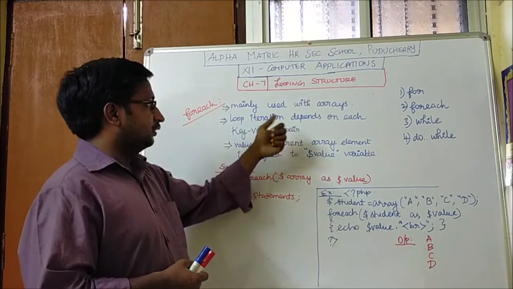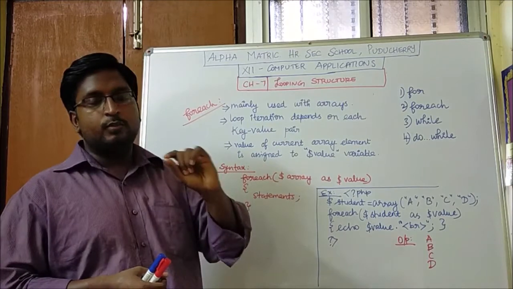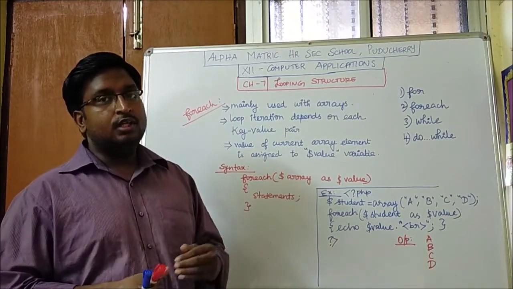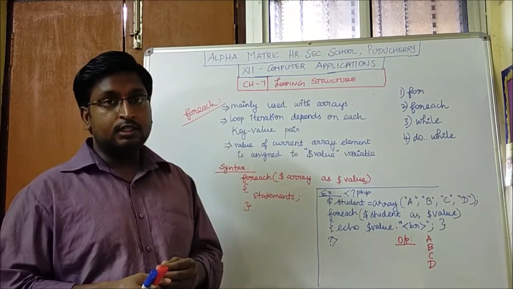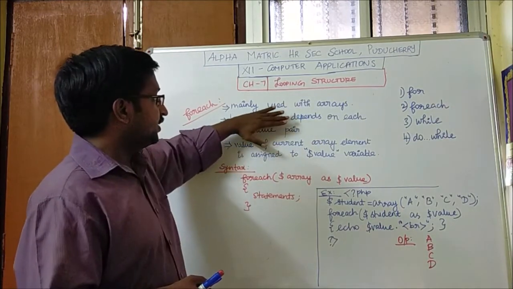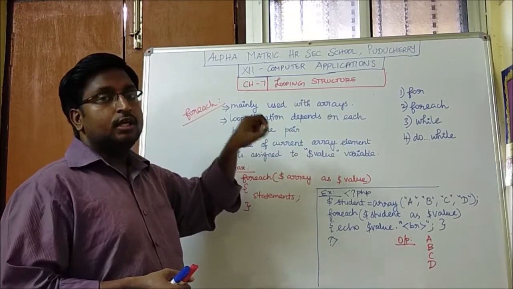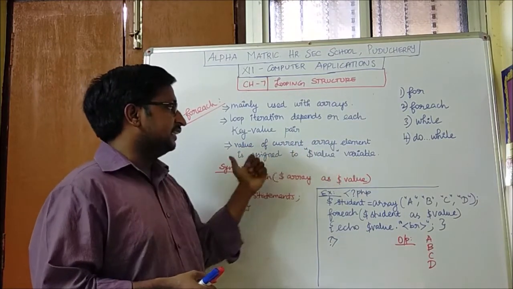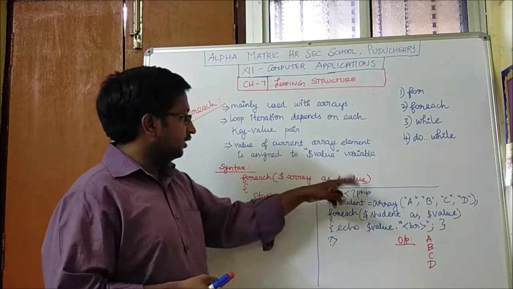The loop iteration depends on each value, each key value pair. Again, we have learnt the key value pair in the array concept, where in the associative array we learnt the key value pair. The iteration fully depends on the values mentioned in the array elements. The value of the current array element is assigned to the value variable. The value variable is nothing but what is given in the syntax.